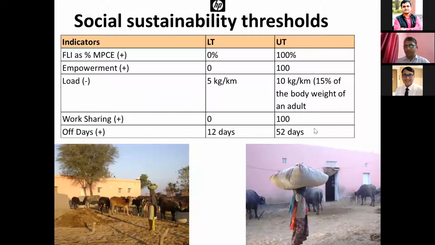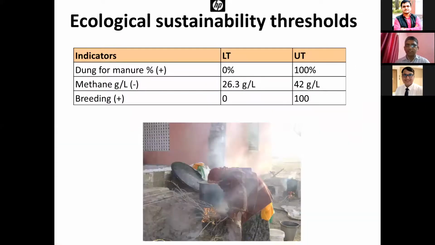And if he or she is getting one day a week, that is best, at least 52 days. So there should be some logic in defining these thresholds.